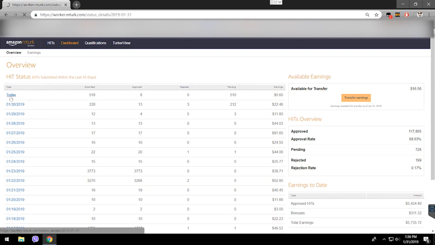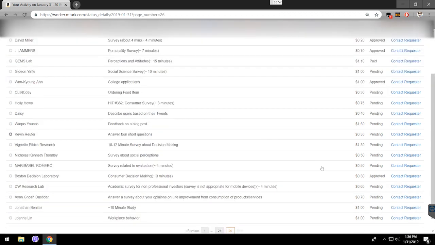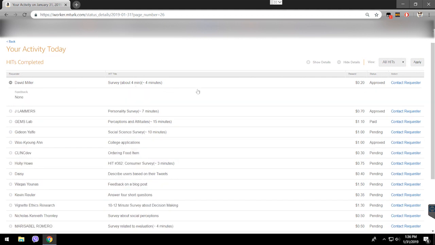Like, let's see, today I made this stuff. I made 26 pages of work. Okay, you go through pages, you see what exactly you did and what the status of the job is. You see, for example, I did this task for a requester called David Miller. It was about 4 minutes for 20 cents. Okay, it says approved. Approved means that the requester saw what you did, and he's like, okay, I approve your work. I'm gonna pay you.